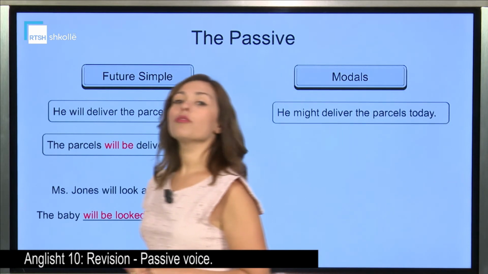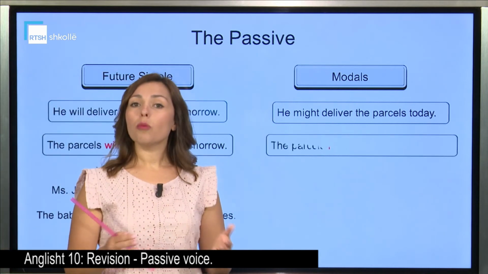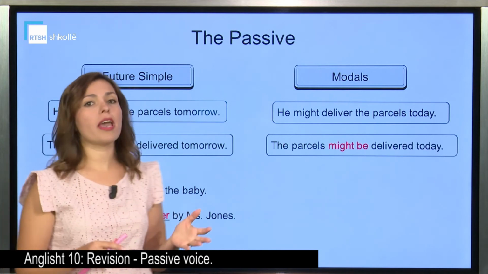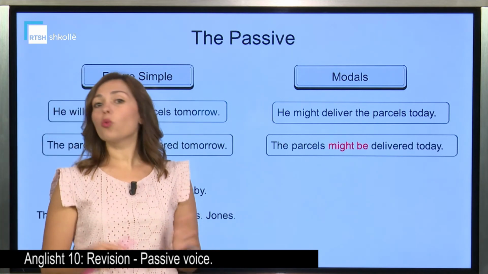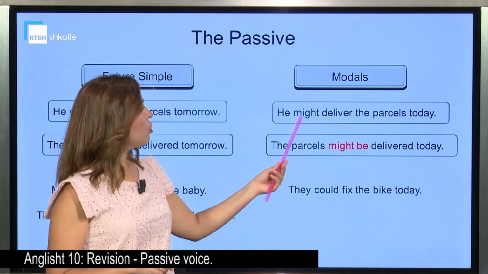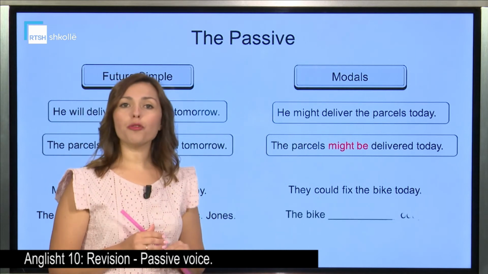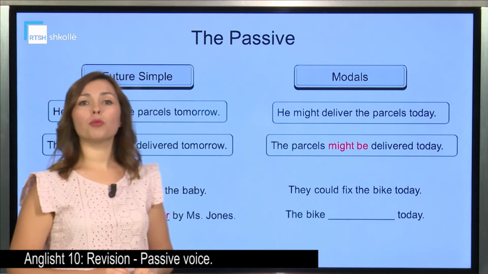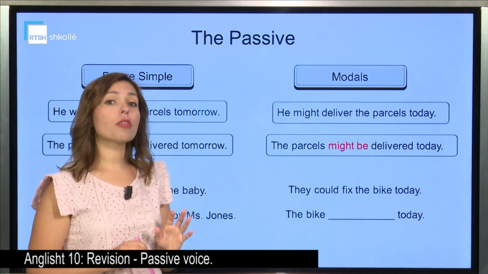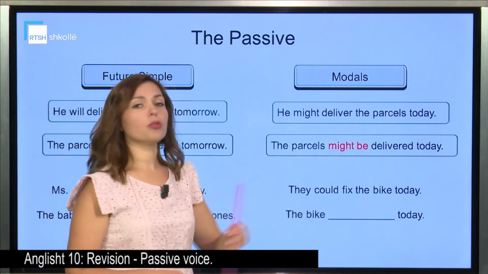And our final example, we're talking about modals. Modals could be different words: may, might, can, could, shall, will, have to. Now, let's take one example with the word might. But don't forget, we need to put the verb to be in the form that has got the modal. So, he might deliver the parcels today.